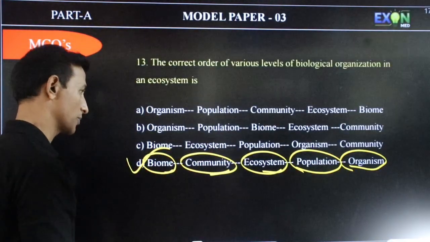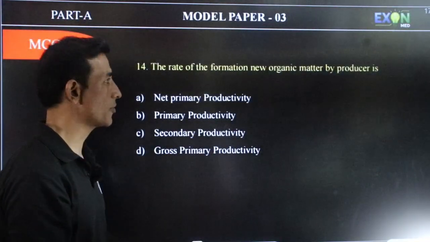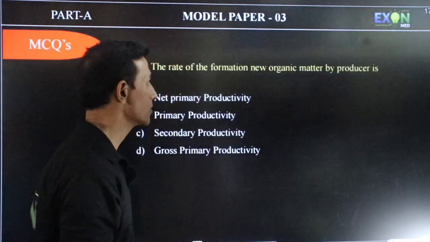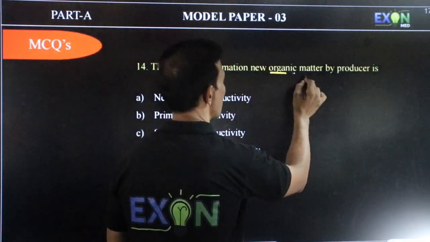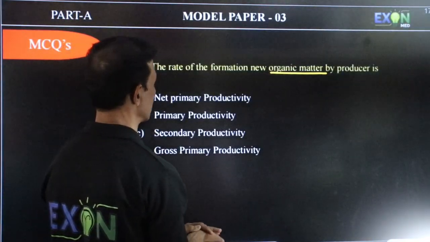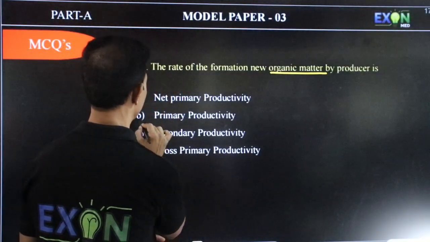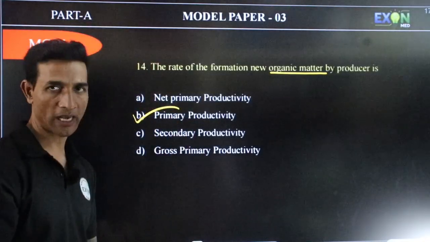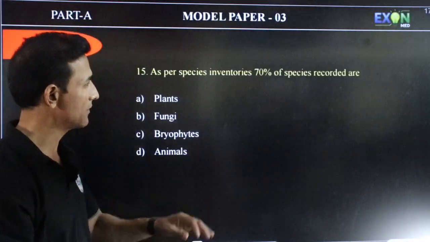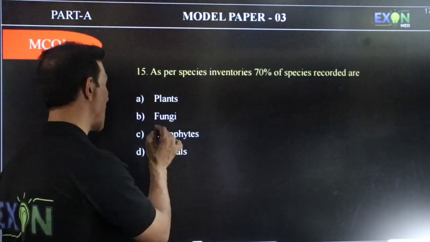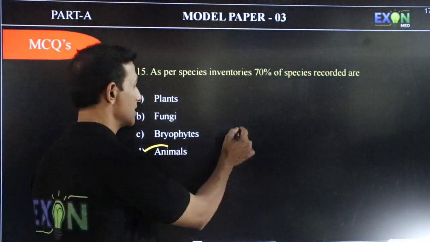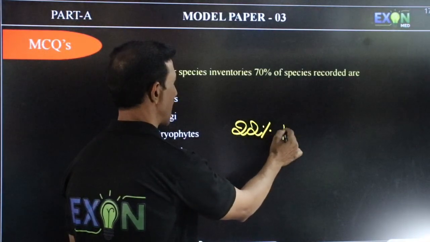So this will be the correct option. Next question. The rate of the formation of new organic matter by producer is, imagine producer is a plant. So rate of formation of new organic matter, and as it is producing new organic matter, it is called as primary productivity. As per species inventories, 70% of the species recorded are animals, and less than 22% are plants.